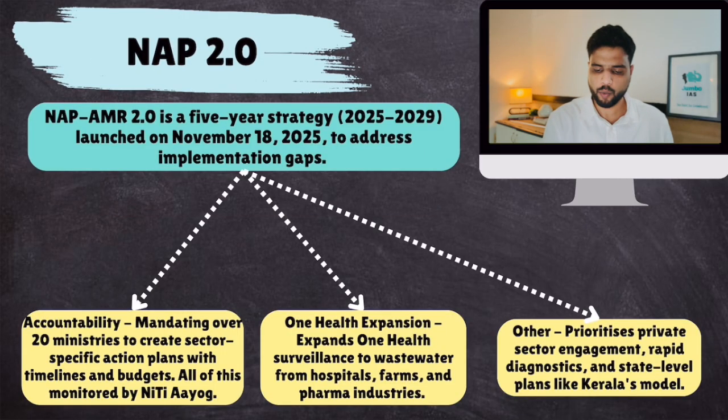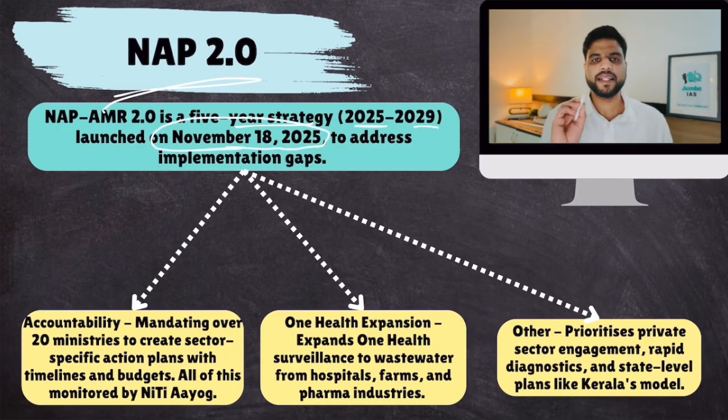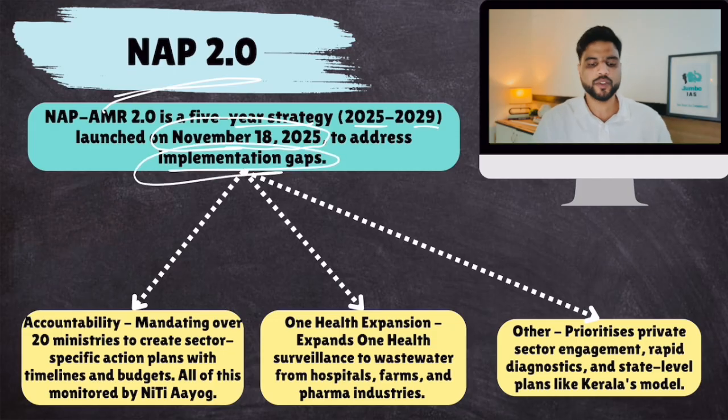Now about NAP 2.0. It's a 5-year strategy for 2025 to 29, launched on November 18, 2025, and the main aim is to address the gaps in 1.0. First of all, it will enhance accountability, mandating over 20 ministries to create sector-specific action plans with timelines and budgets. And all of this will be monitored by NITI Aayog. So accountability with every government department.